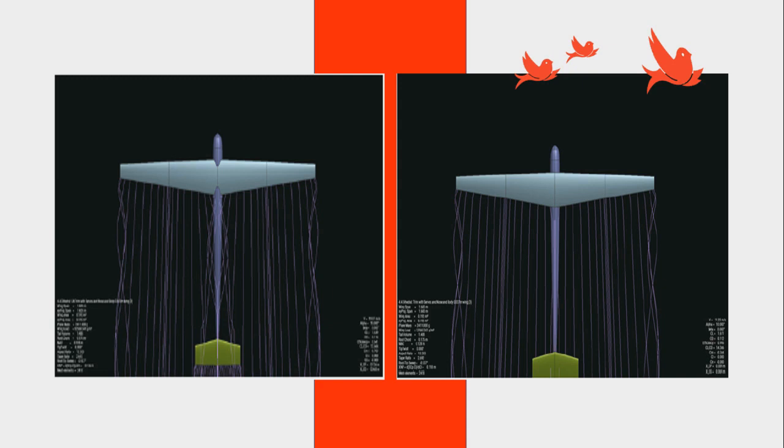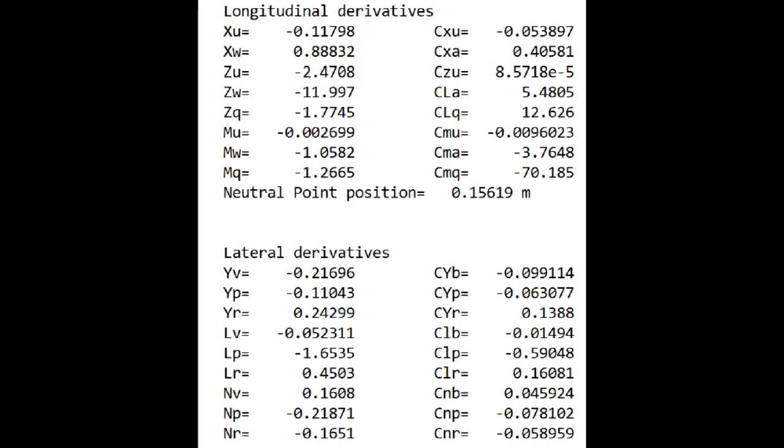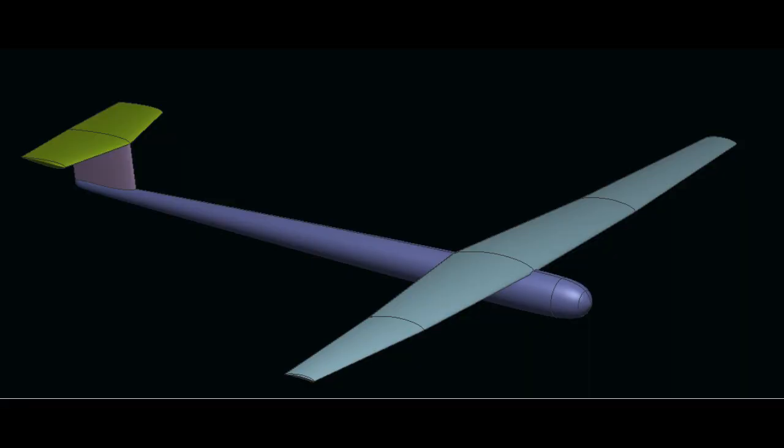We fixed this issue by raising the wing until the top surface is completely clear of the fuselage. As you can see now, the new configuration results are way better, and it even provides a slight improvement in endurance compared to the bodiless design. The aircraft is trimmed at cruise, and the stability derivatives show that it remains statically stable, with an improvement in Lv, the roll moment due to sideslip. Overall, this design shows good potential, and therefore it will be considered the final configuration for the design project.